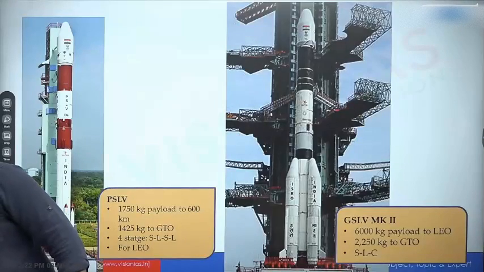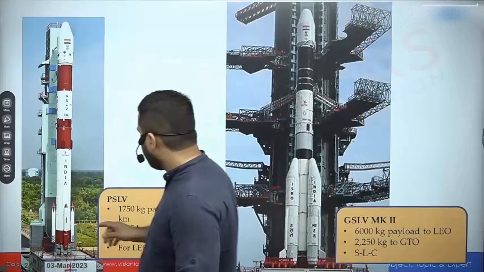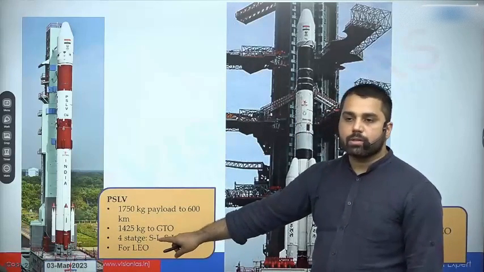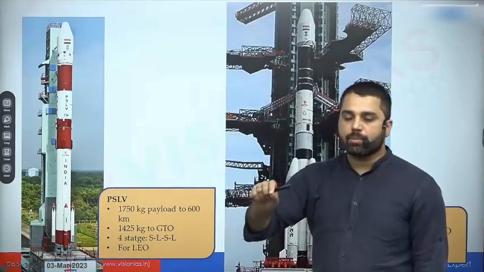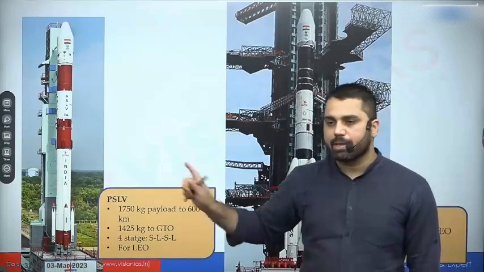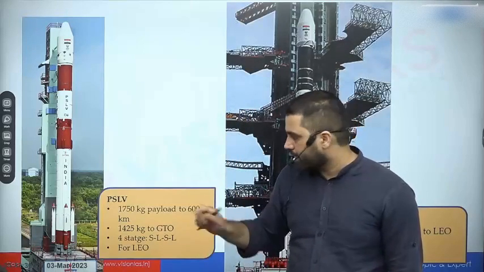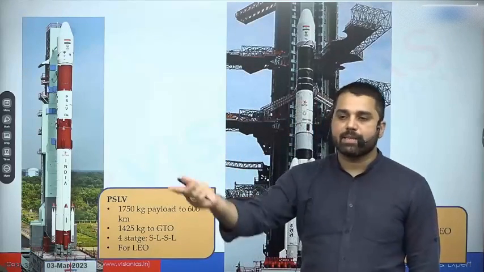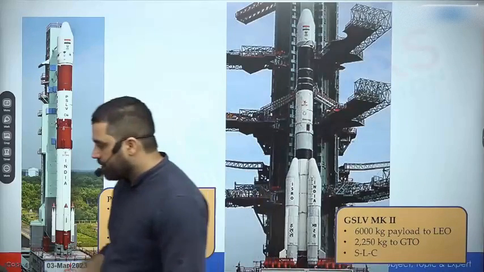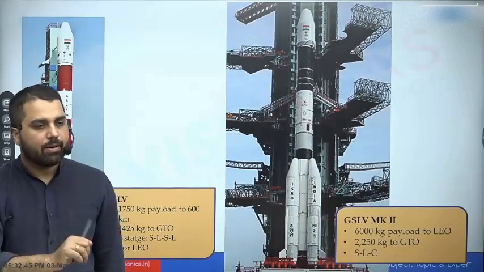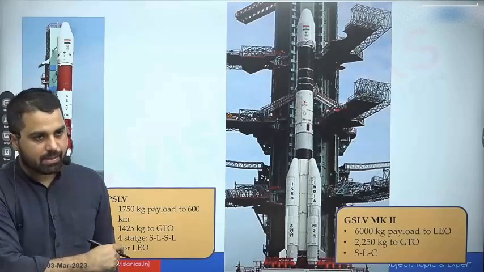This one? Which part? For LEO, lower Earth orbit. If you have to attain an orbit, so lower Earth orbit, I will come to the orbit classification. इसके बाद मेरा next topic वही है, because वो भी आपके material में दे भी रखा है. So we'll talk about types of orbits and their utility. Geosynchronous transfer orbit. I will discuss orbit classification in just next topic. ठीक है? I will discuss that.